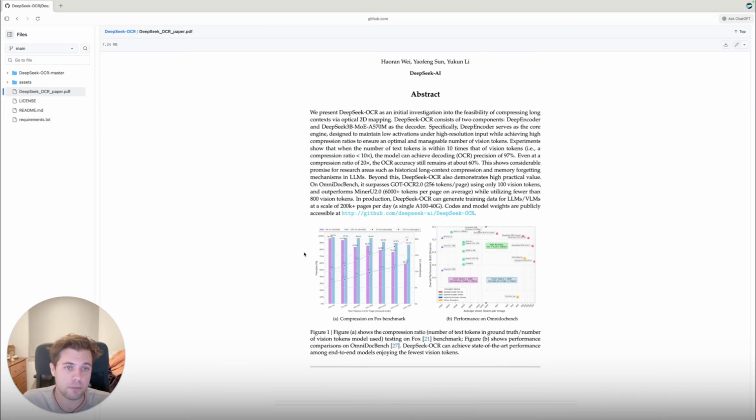For every token that you have in a context window, the amount of compute needed for every LLM is increased quadratically. So imagine if we can compress the tokens that are needed to remember key points of interest into something a lot more manageable for long-term memory usage. So what if we could get 10 times the amount of context into a context window by not changing the architecture of the model at all? And that's essentially what DeepSeek is suggesting here.